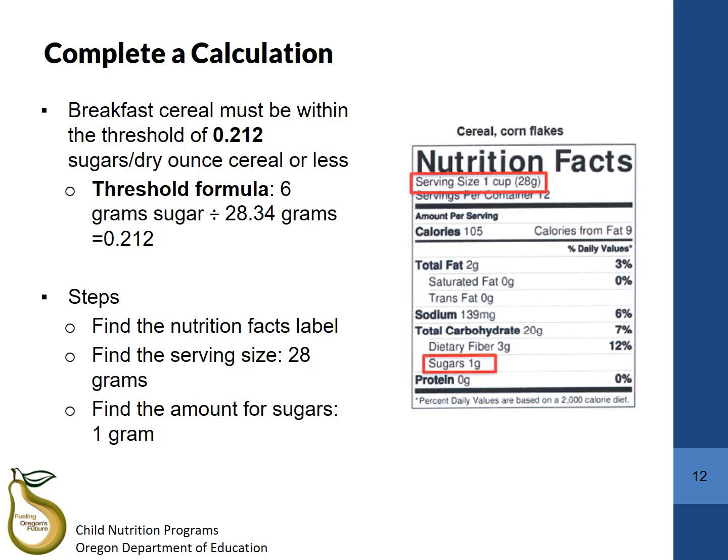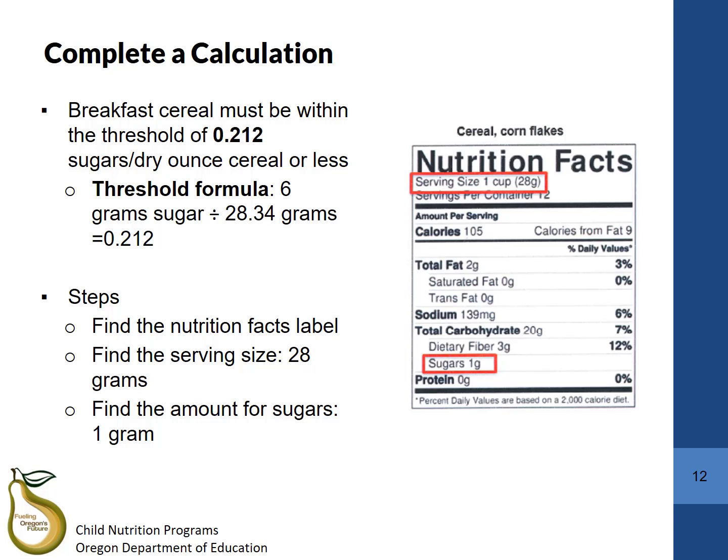If the cereal you are serving is not on the WIC approved list and the serving size can't be found on the breakfast cereal sugar limit chart, you can calculate whether it meets the sugar limit threshold by looking at the nutrition facts label, finding the serving size in grams, and then finding the amount for sugars. The threshold formula is calculated by using the language of the sugar limit requirement.